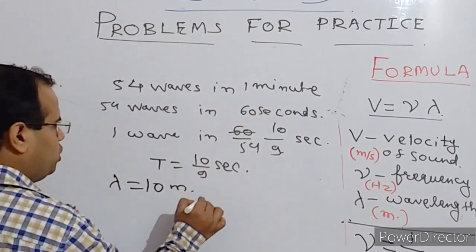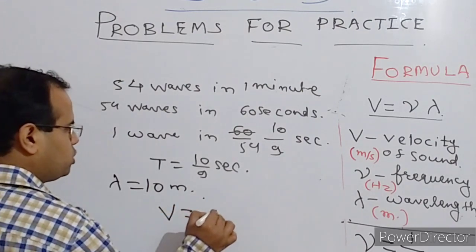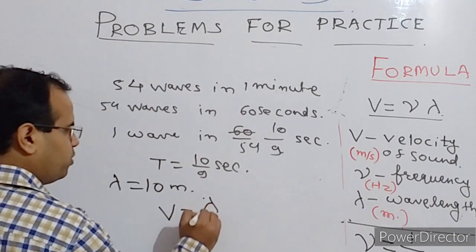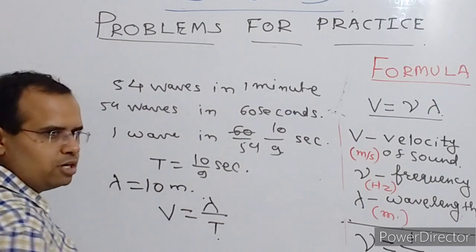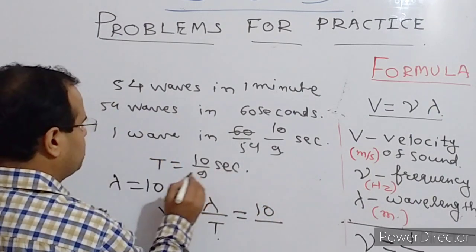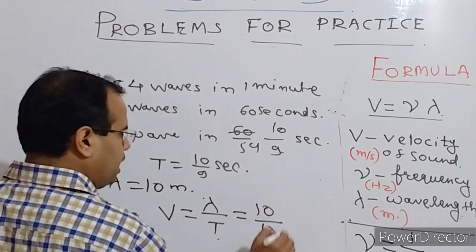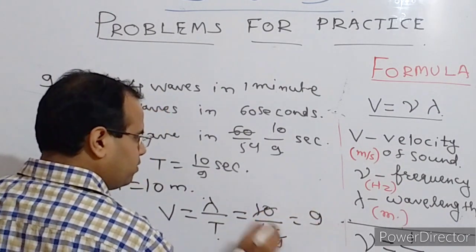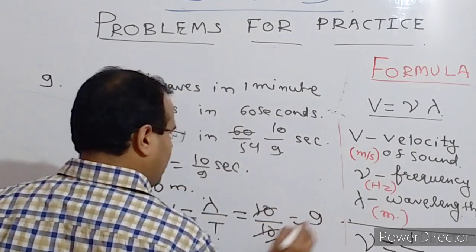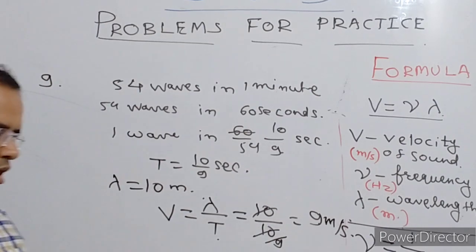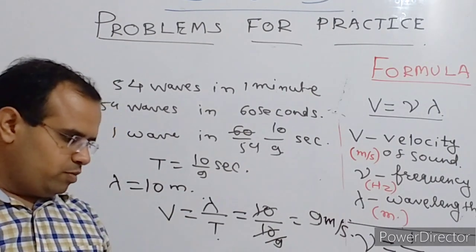So for velocity you need velocity equals to distance upon time, or displacement upon time. Displacement is wavelength lambda, upon time is capital T. So lambda is 10 divided by capital T, the time period, that is 10 by 9. So you can write it as 9, because 10 and 10 will cancel and 9 will go up. So 9 meter per second would be the velocity. Okay.